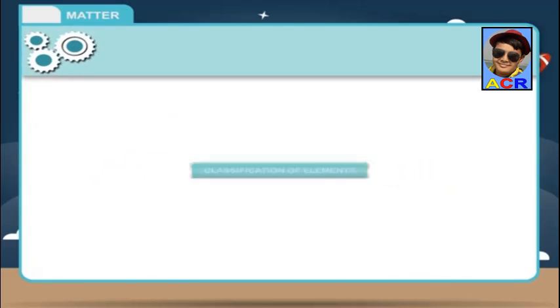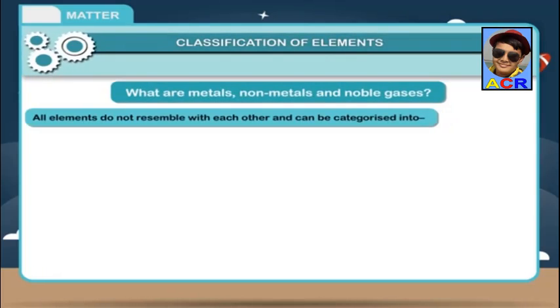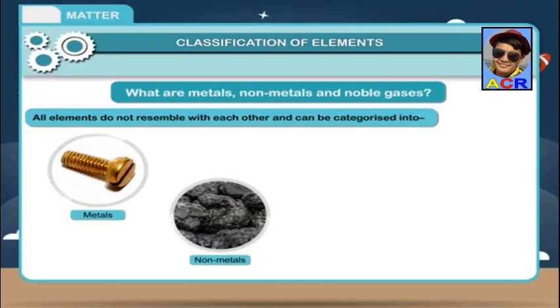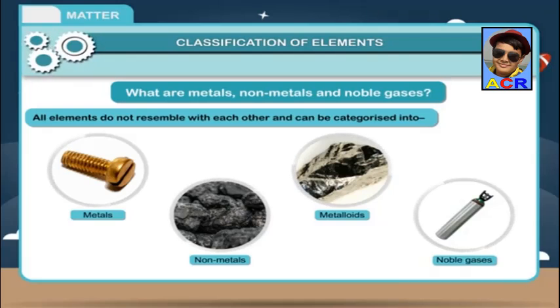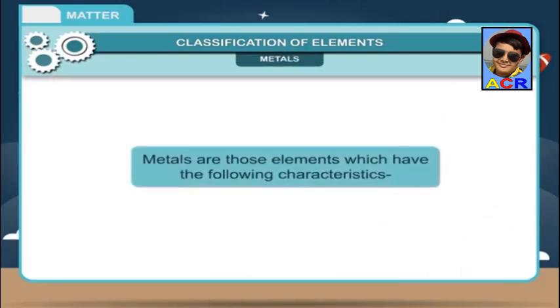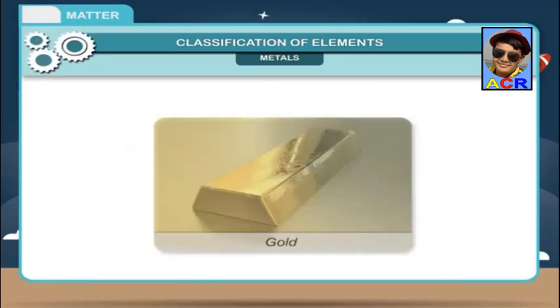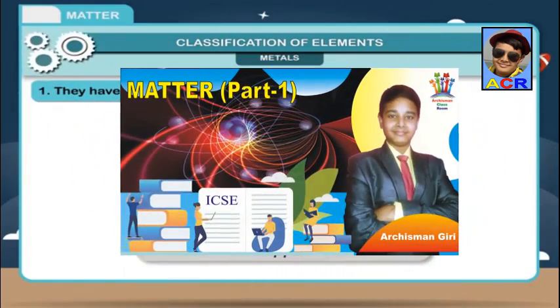Classification of elements. What are metals, non-metals, and noble gases? All elements do not resemble each other and can be categorized into 1. Metals, 2. Non-metals, 3. Metalloids, 4. Noble gases. Metals. Metals are those substances which have the following characteristics. 1. They have luster, which means that their surface shines when light falls on it. Example: gold, silver, copper, etc.